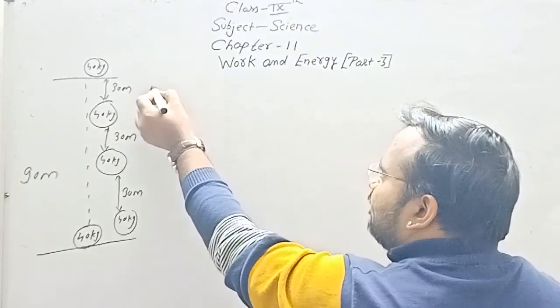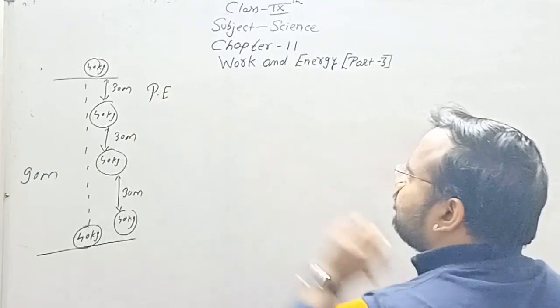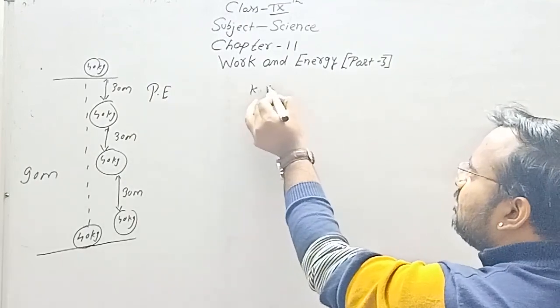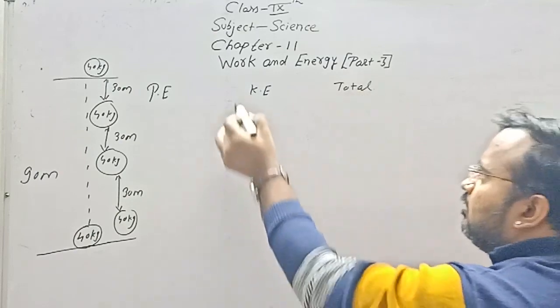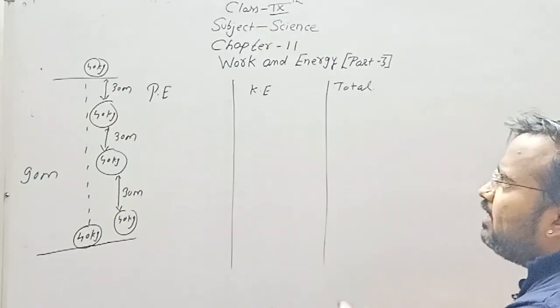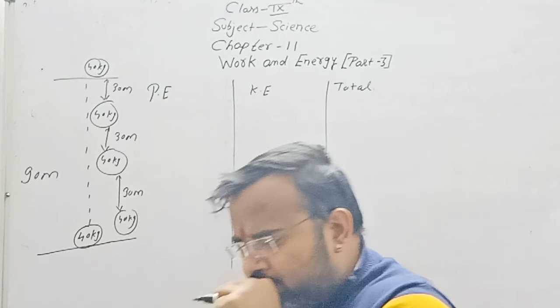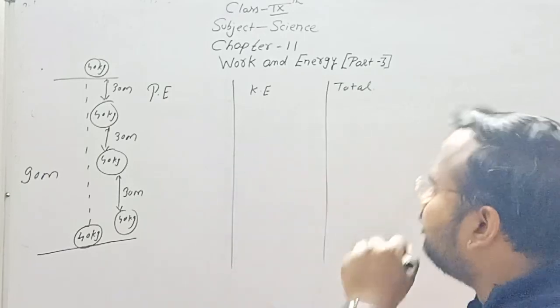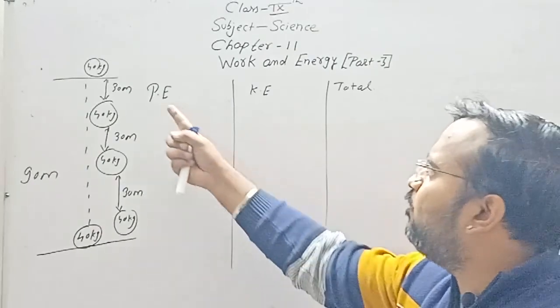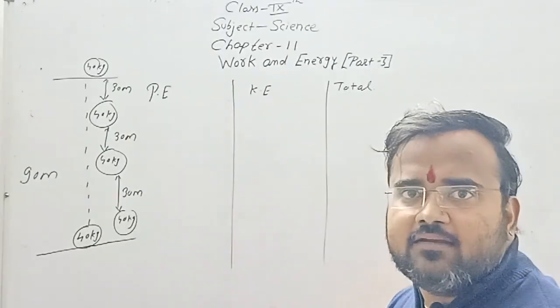First we will see the potential energy, kinetic energy and total energy. As I have explained, mechanical energy is the sum of potential energy and kinetic energy.